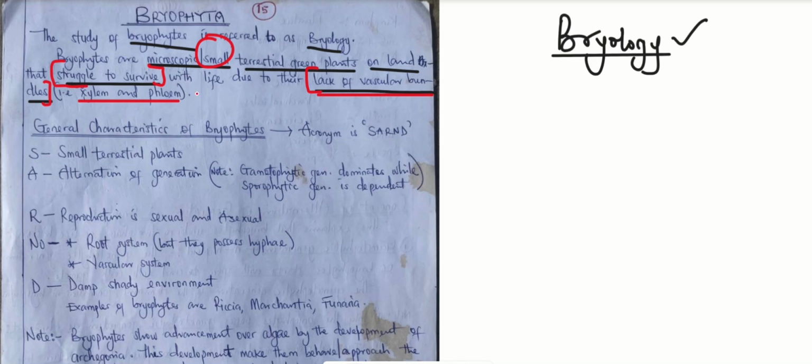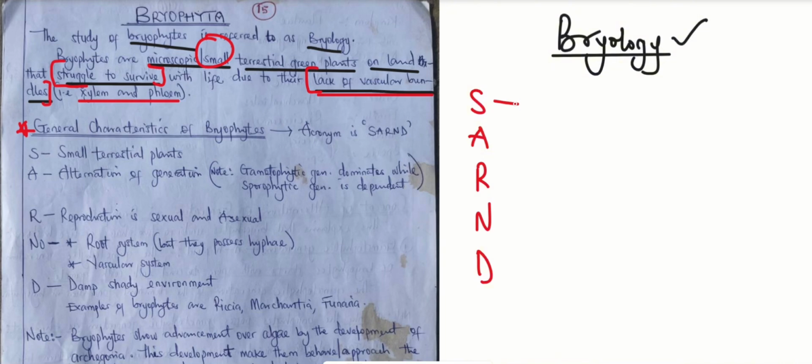Okay. So whenever you're asked to define bryophytes, bryophytes are small, microscopic, terrestrial plants, which means that they live on land. And so they struggle to survive due to the lack of vascular bundles, which happen to be the xylem and the phloem tissues. So we have the general characteristics of the bryophytes, and the general characteristics are compressed into the acronym SARNO. All right, so it is not SAND. Take note of that. There's an R here.